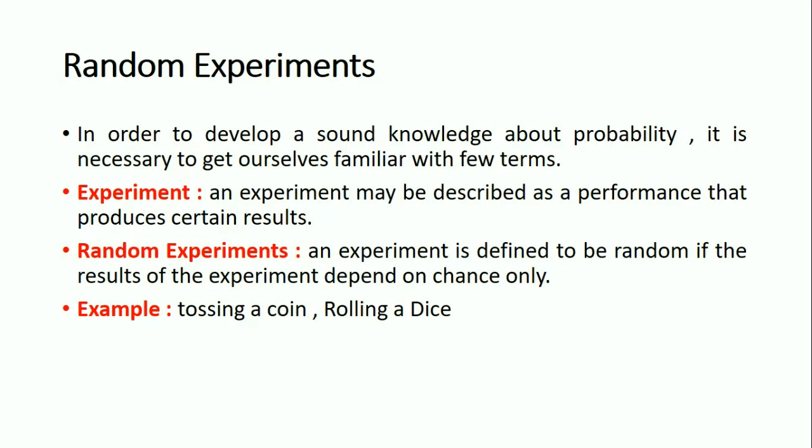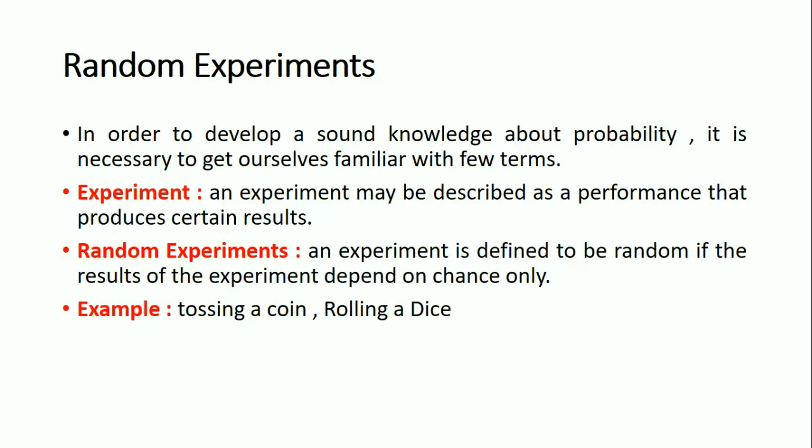When you toss a coin, you will get either head or tail. So here the tossing is an experiment which gives a result, either head or tail. Next is random experiments. An experiment is defined to be random if the result of the experiment depends on chance only, for example tossing a coin or rolling a dice. If a coin is tossed, we get two outcomes, head and tail. It is impossible to say in advance whether a head or a tail would turn up when we toss the coin once. Thus, tossing a coin is an example of a random experiment.